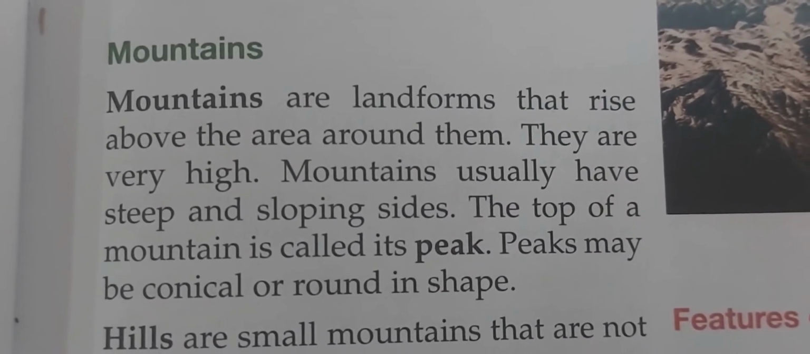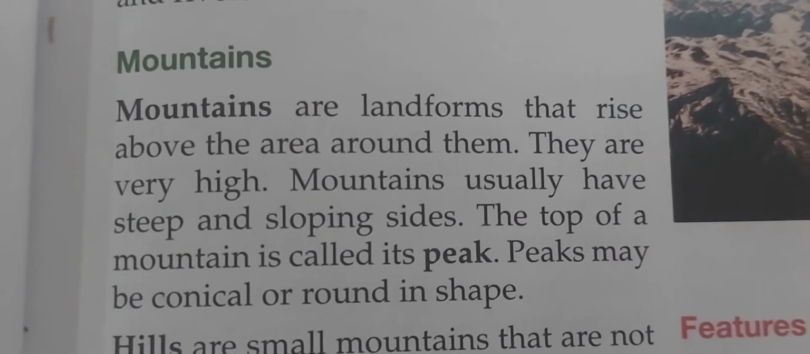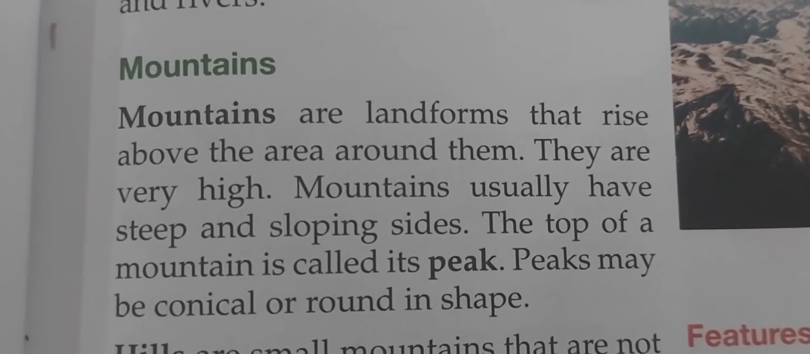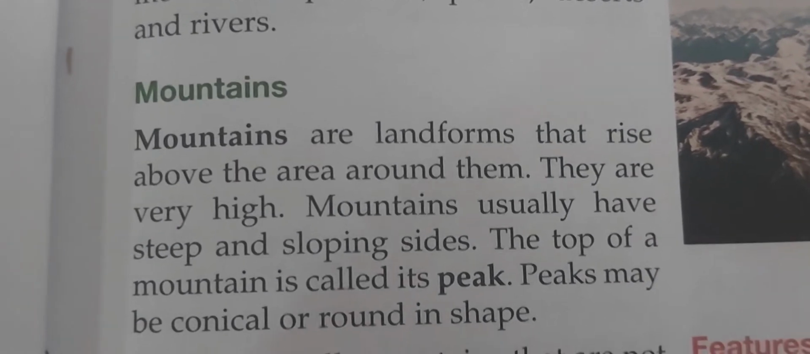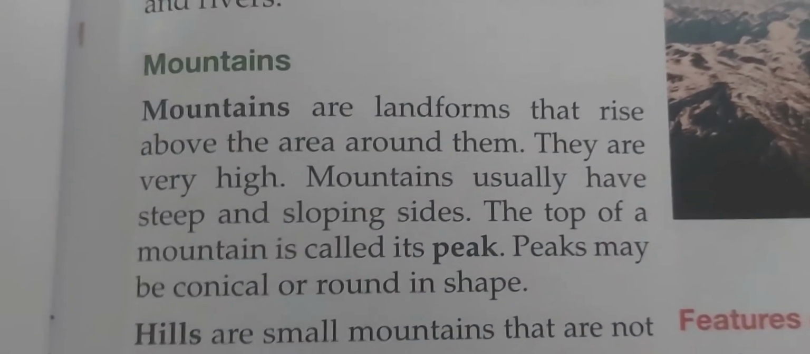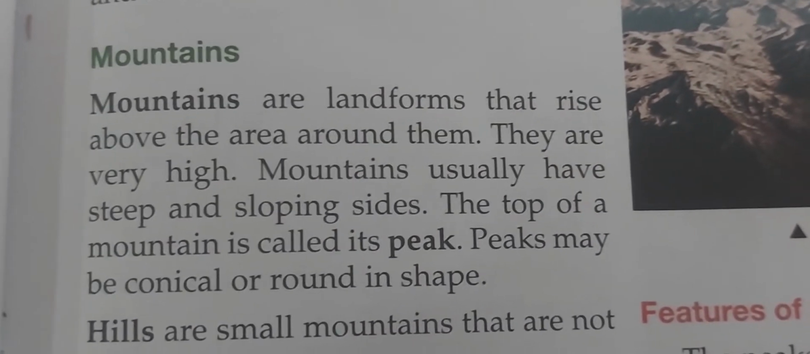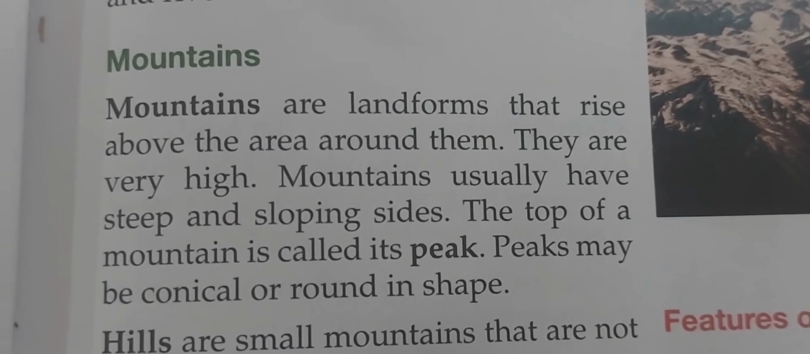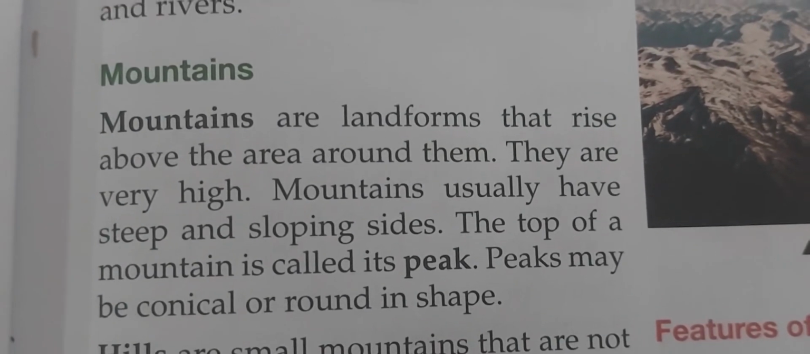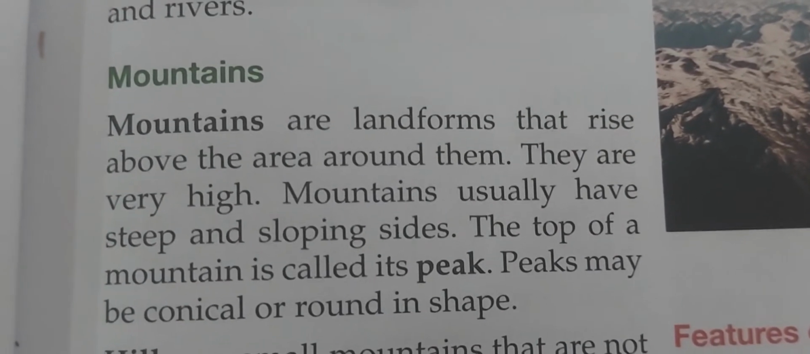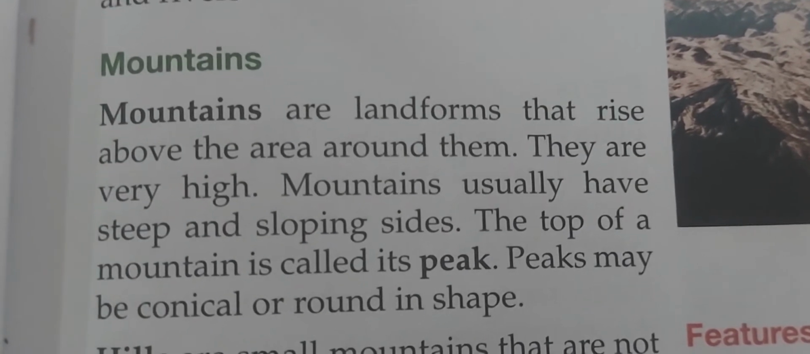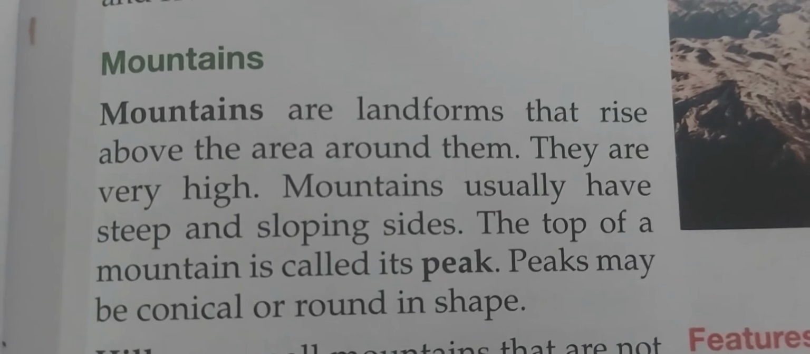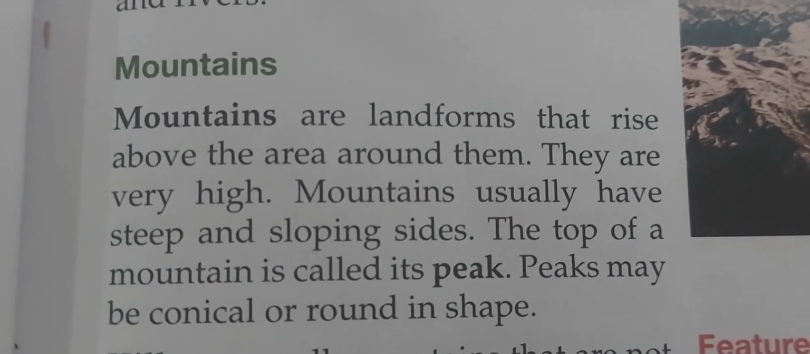What is a mountain? Landforms that are very high, that rise above the area around them, that go in the upper area, and then it has a peak also, the top, which is called the top of the mountain. Its peak, and mountains usually have steep and sloping sides. So this paragraph is the answer for the first question, what is a mountain?